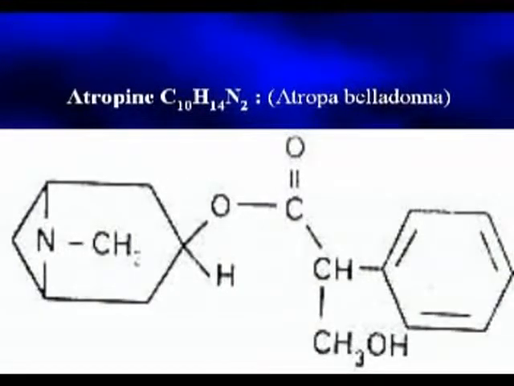Next, atropine. C17H23O3N. Atropine along with hyoscyamine occurs in the deadly nightshade plant. The botanical name of the plant is Atropa belladonna, and also thorn apple, Datura stramonium. Plants of Solanaceae. It has a sharp bitter taste and is extremely poisonous. It is nowadays used for dilating the pupil of the eye. Its structure is as follows.